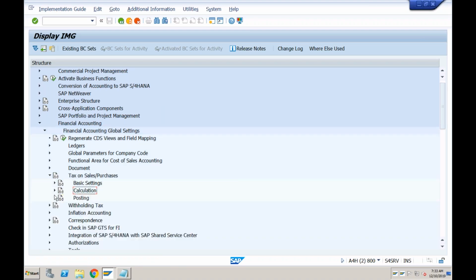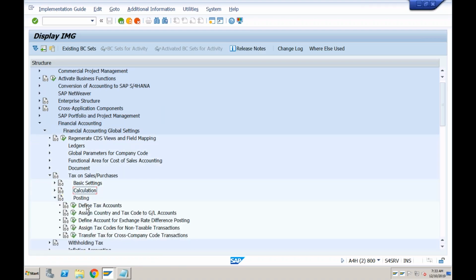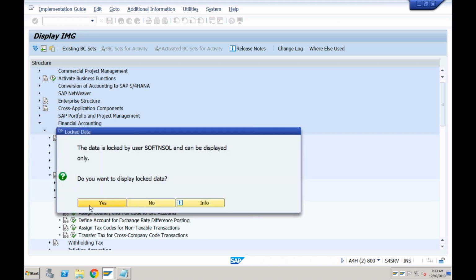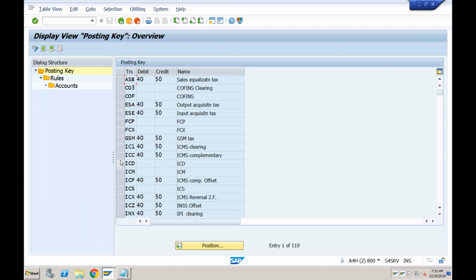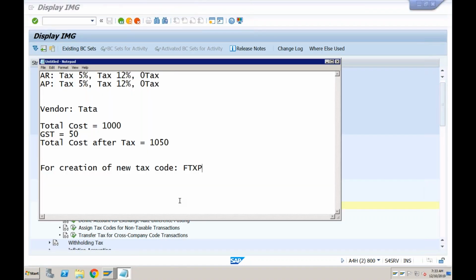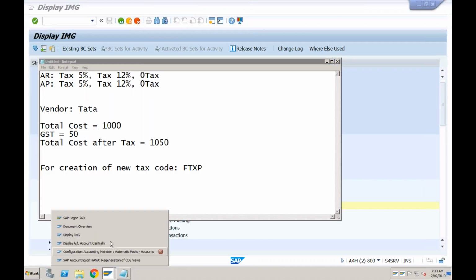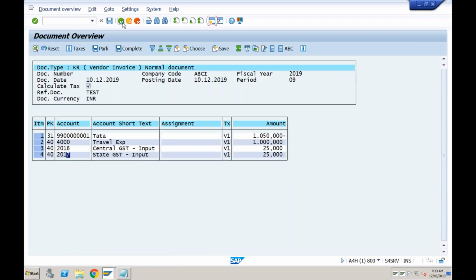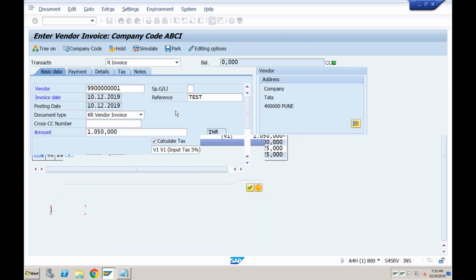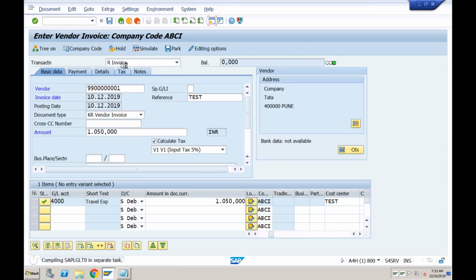And if you come down in the postings, this is where you define the tax accounts, the OB40 screen, which I showed you. So this is screen OB40, where you can specify the GL account, whatever GL accounts you want to specify. This is the same thing, just another way of looking at the same transaction. If you want to save it, you can save this transaction. Document overview, just come out and try to post this document. Okay, post.